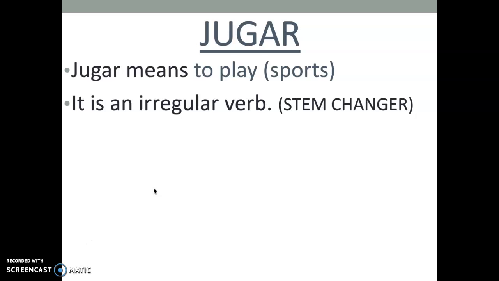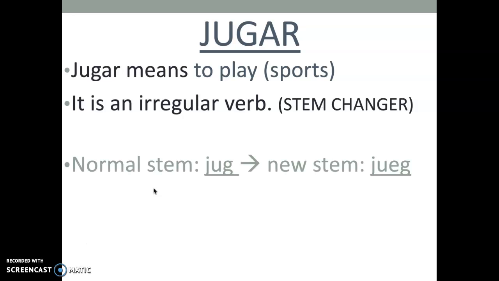So, jugar is an irregular verb because it is a stem changing verb, or it is a stem changer. So, what does that mean exactly? Well, it means that our stem changes. Okay, so looking at it, our normal stem is when we take off our last two letters. So when we take off that AR, we are left with J-U-G. Jug is our normal stem.